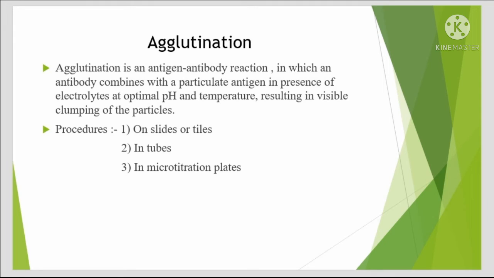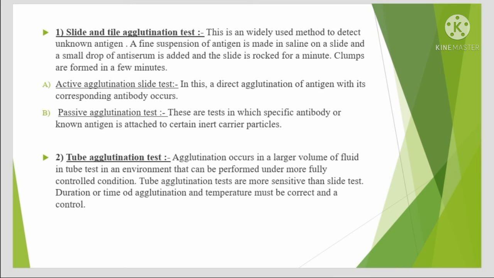Agglutination. Agglutination is an antigen-antibody reaction in which an antibody combines with a particular antigen in the presence of electrolytes at optimal pH and temperature, resulting in visible clumping of the particles. Procedures are performed on slides or tiles, in tubes, or in microtitration plates. Slide and tile agglutination test. This is a widely used method to detect unknown antigen. A fine suspension of antigen is made in saline on a slide and a small drop of antiserum is added and the slide is rocked for a minute. Clumps are found in a few minutes.